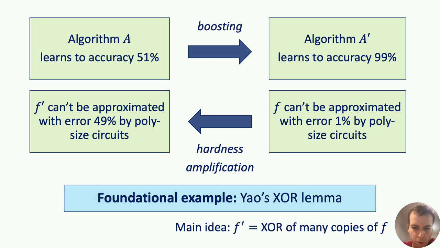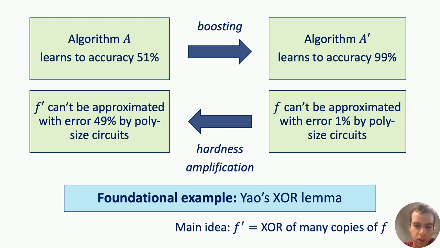Okay, so let me briefly mention a foundational example of hardness amplification. And this is Yao's XOR lemma. The idea of Yao's XOR lemma is, if you have a function f which exhibits mild inapproximability, then you can form a function f prime which exhibits strong inapproximability by taking many independent copies of f and XORing them together. This result has found many applications throughout complexity. It's a very fundamental result and an important example of hardness amplification.